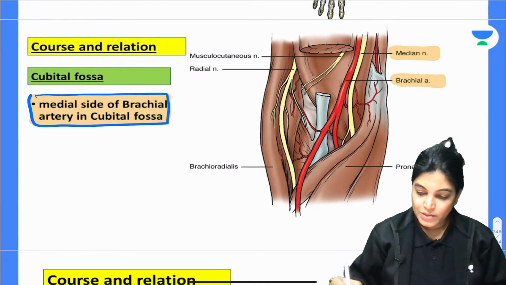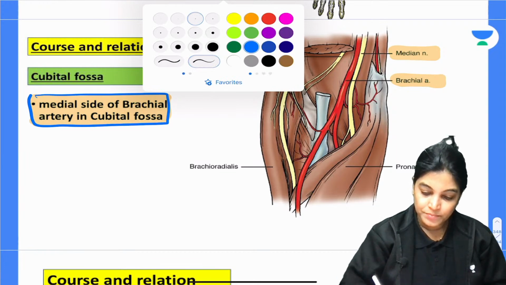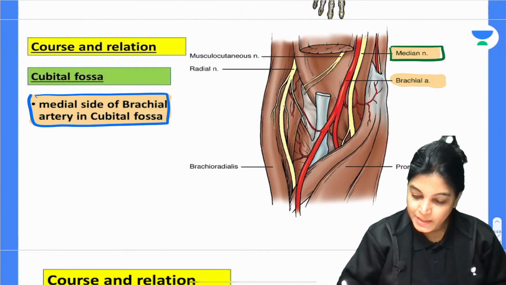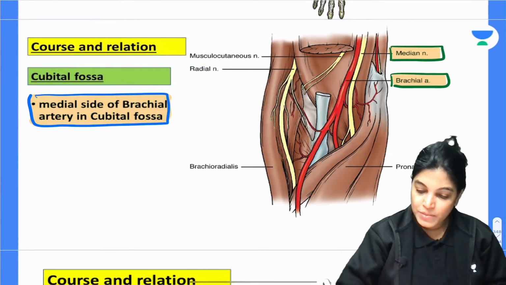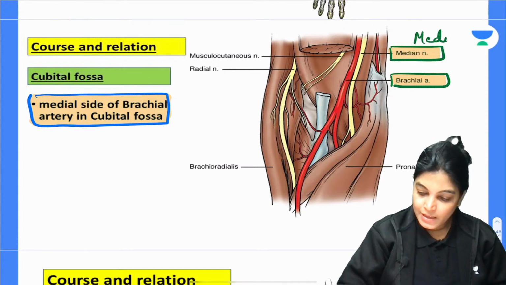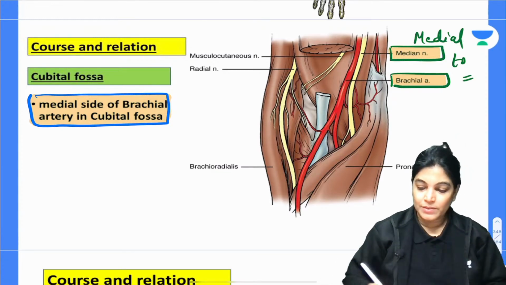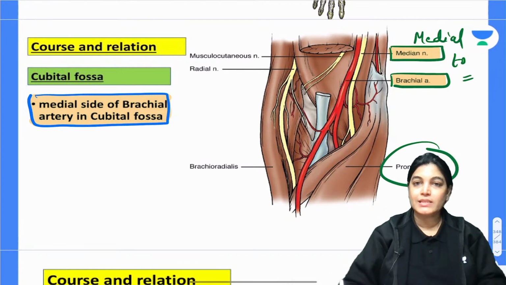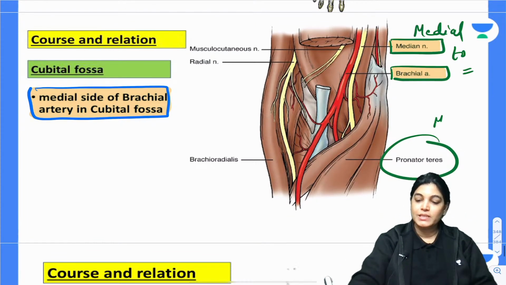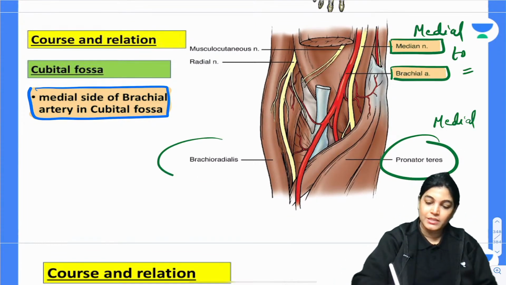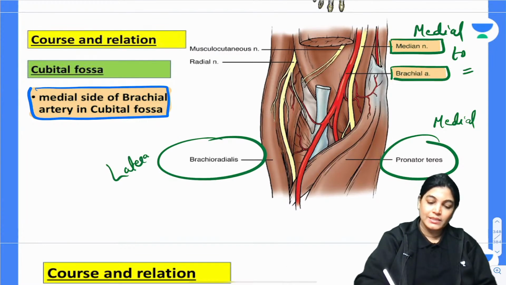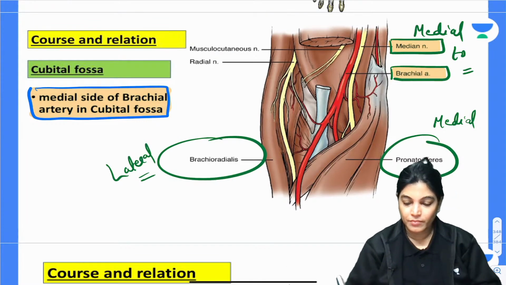So two important structures' relation you can appreciate here. If I am talking about the median nerve and brachial artery, the median nerve is lying medial to the brachial artery at this level. The pronator teres muscle is lying medially, and the brachioradialis muscle is lying laterally at the region of the cubital fossa.